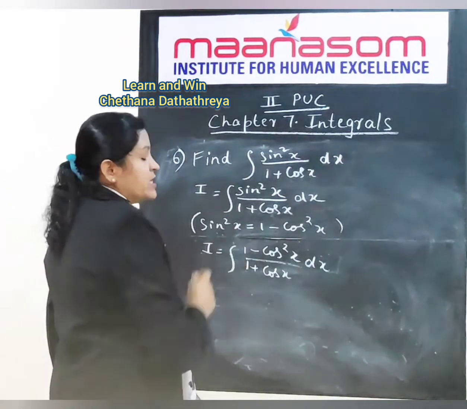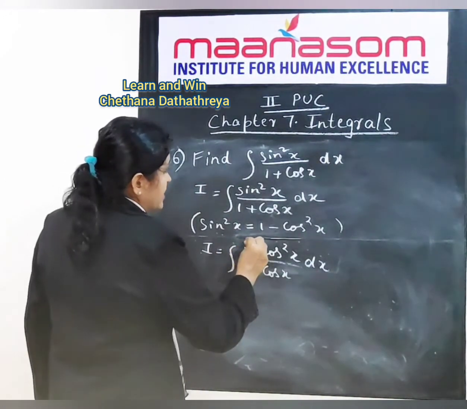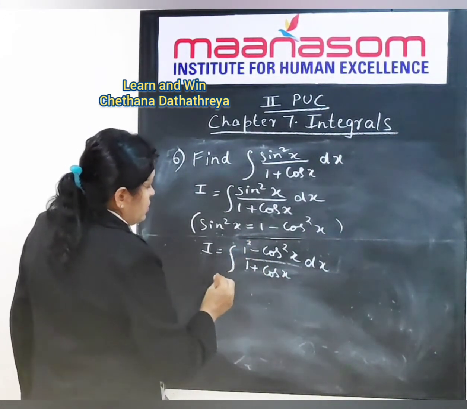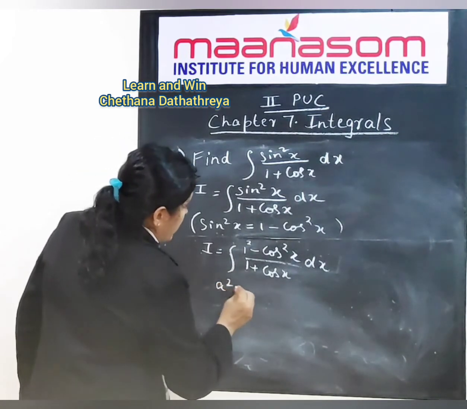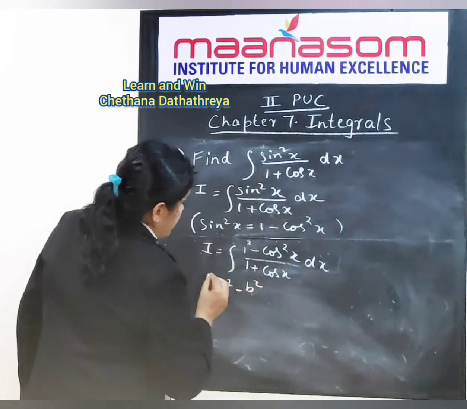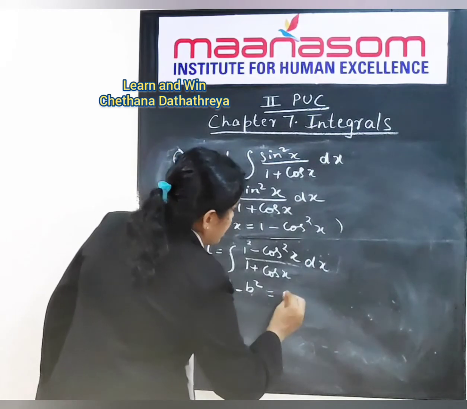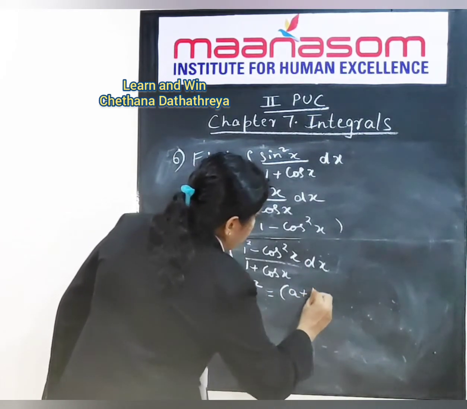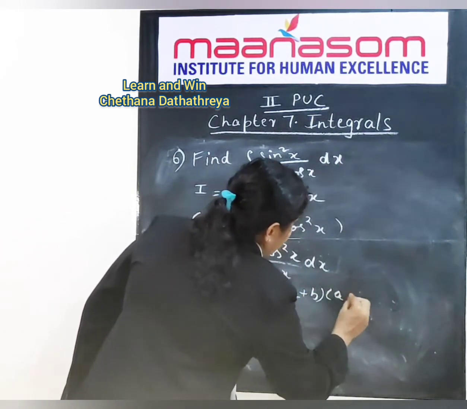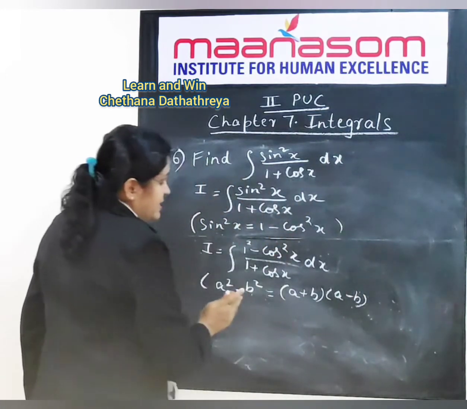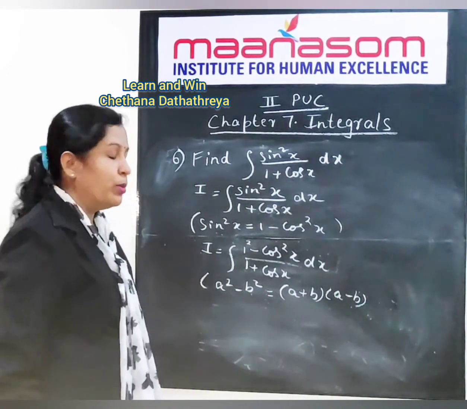You know 1 square is 1. So let us make this as 1 square. So what is the formula for a square minus b square? A square minus b square is a plus b into a minus b. So let us apply this formula to our numerator.